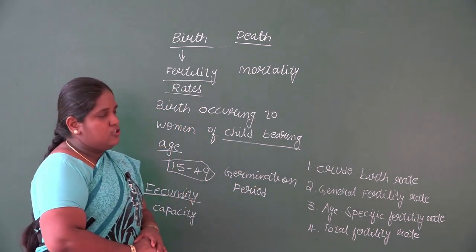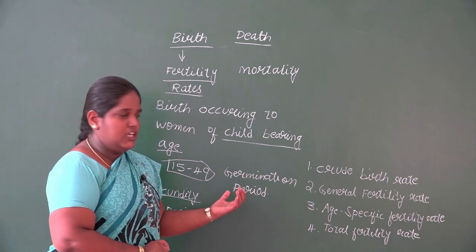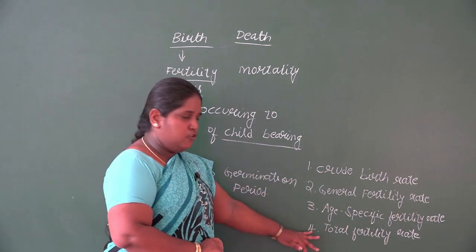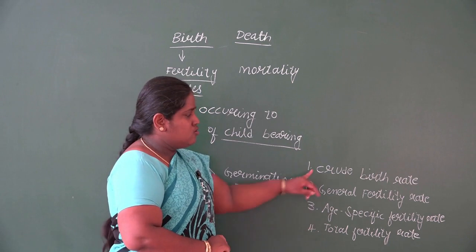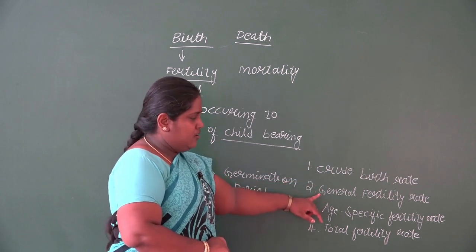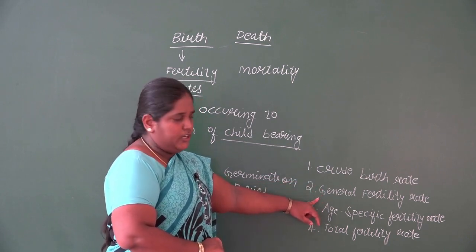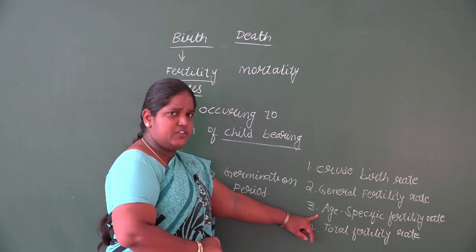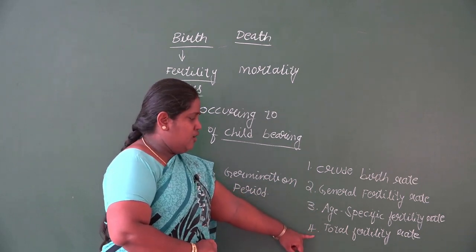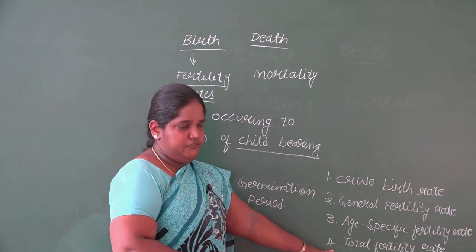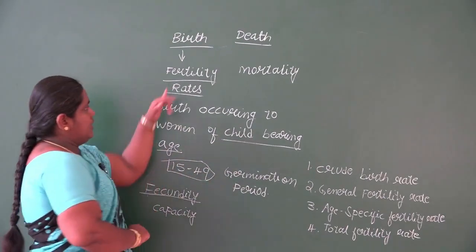Again, if it is asked in 2 marks, mention any 2 fertility rates, you can mention any 2 among these 4: crude birth rate CBR, general fertility rate GFR, age specific fertility rate ASFR, total fertility rate TFR. I'll say it once again.